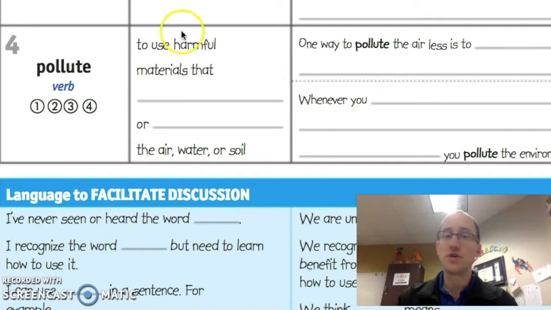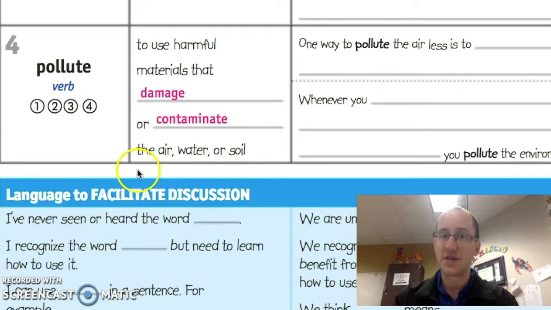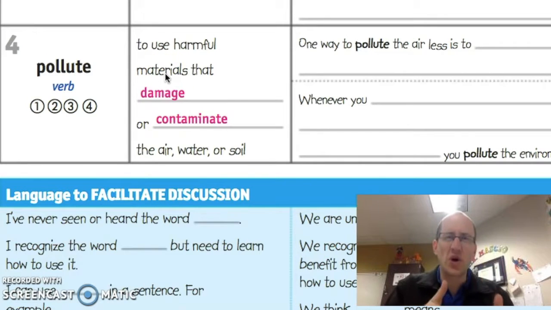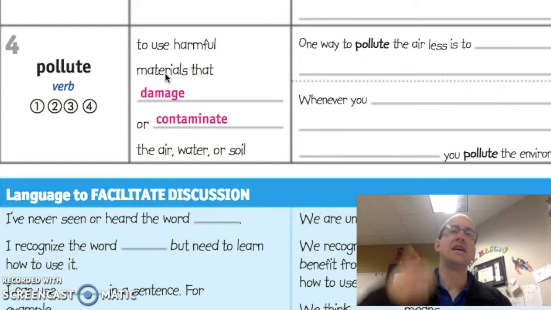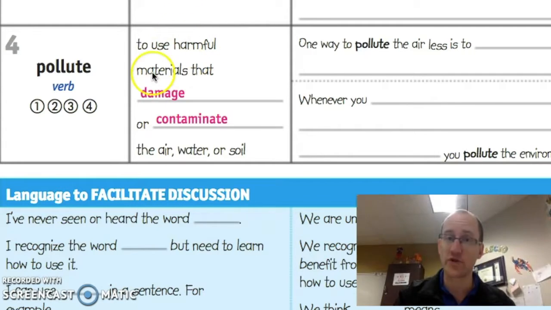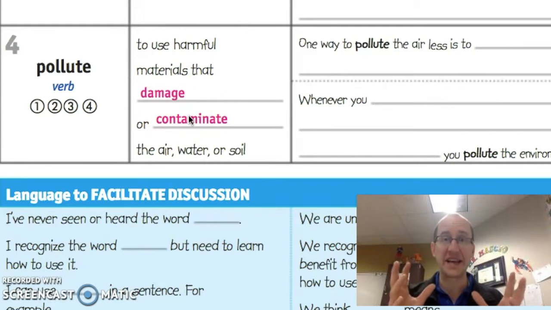So it says to use harmful materials that damage or contaminate the air, water, or soil. So for this one, it's more like oil is getting into the soil. You're polluting the soil. Or cars, as you're driving, are sending smog out into the air, and it's polluting the air. It's a harmful material that is contaminating or ruining the air, the water, or the soil.